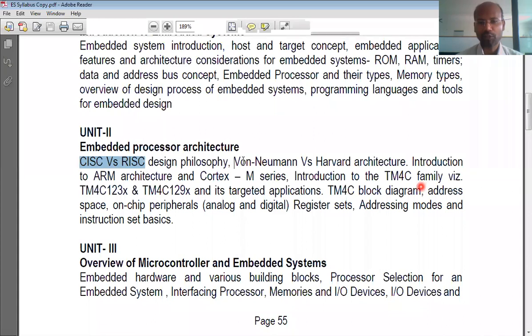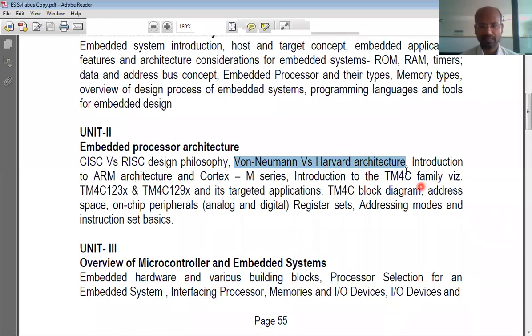Next, Von Neumann and Harvard architecture. This is about the data bus and address bus. If you take data bus and address bus as the criteria, or the speed and so on, then we have these two classifications. One is Von Neumann, the other one is Harvard architecture, right? Next one is introduction to ARM architecture.